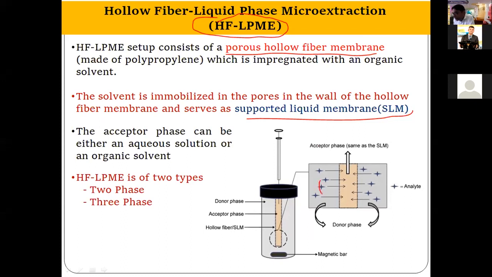You can see these are the analyte molecules, and this is the sample, which is the donor phase, and this is the supported liquid membrane. During the extraction, these analytes are attracted towards the supported liquid membrane, and then through it they enter into the lumen of the fiber, which is filled with an organic solvent. After extraction we retract the organic solvent and analyze it with chromatographic instruments.